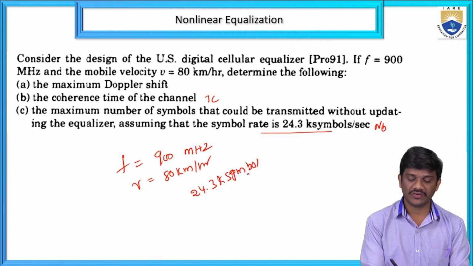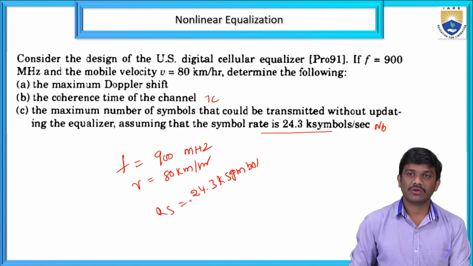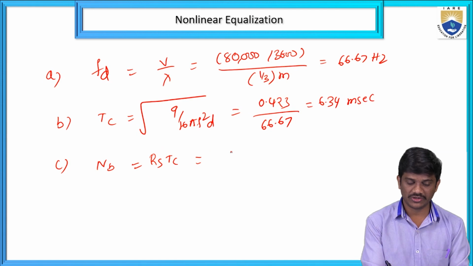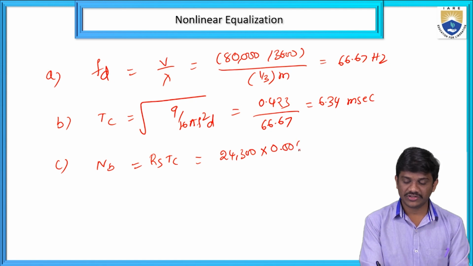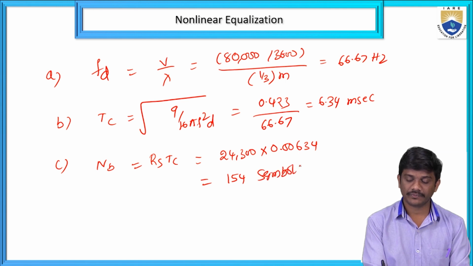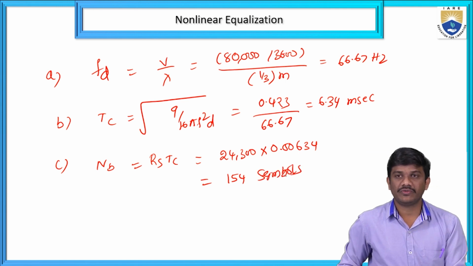Here the given is RS equal to 24.3 kilo symbols. We can substitute here 24,300 into 0.00634. Then we get 154 symbols.